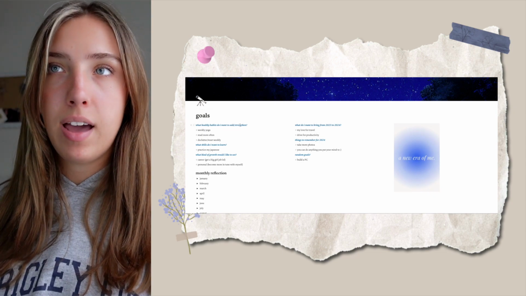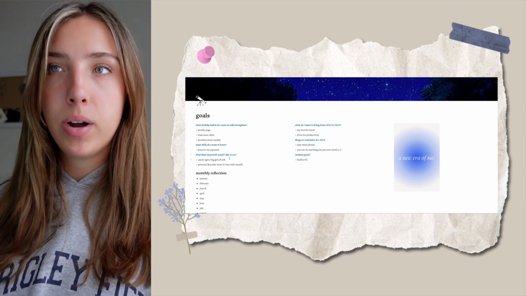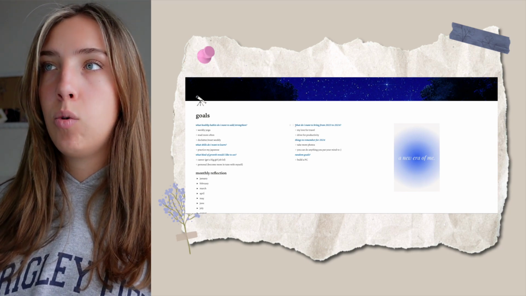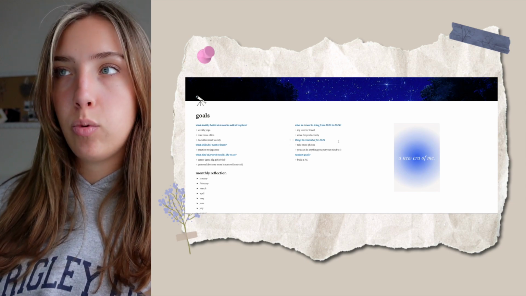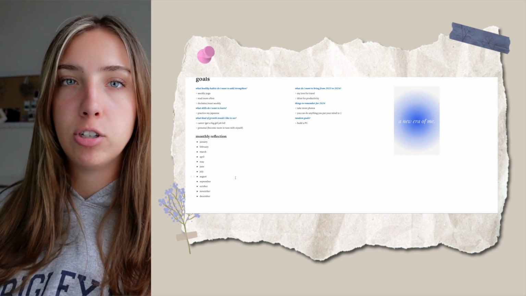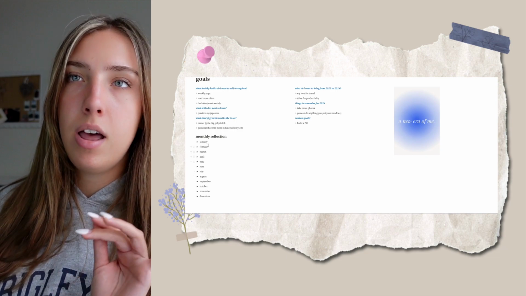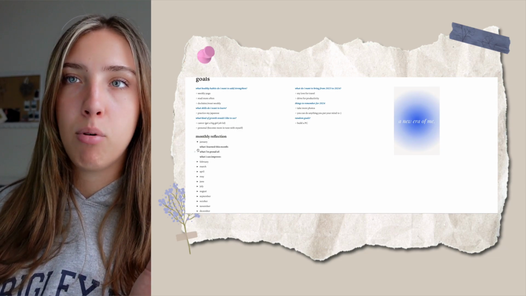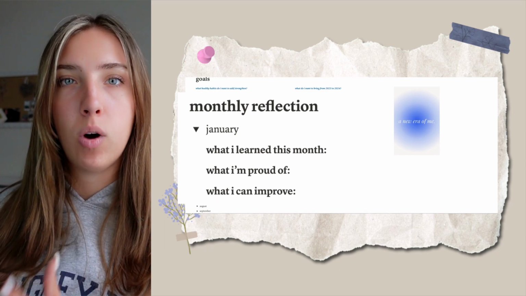So I have what healthy habits do I want to add or strengthen, what skills do I want to learn, what kind of growth would I like to see, what do I want to bring from 2023 into 2024, things to remember for 2024, and some random goals. At the bottom here, I just have a monthly reflection. Like I mentioned before, I think a monthly reflection is a lot more reasonable and realistic to do, and they're all guided by the same prompts. So I have what I learned this month, what I'm proud of, and what I can improve.